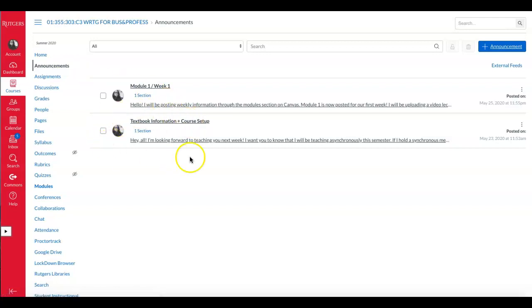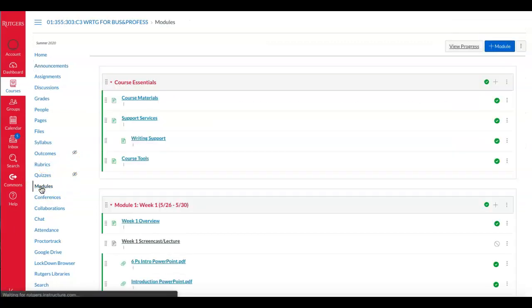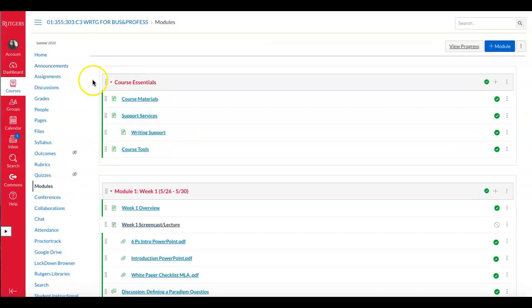I did post all of the textbook information in the announcements. I've given you a very easy way to access the textbooks online. It's a little bit cheaper and I think it's a little bit more efficient, but please let me know. The last tab we'll be using a lot are modules. So if you click that modules tab, you'll see that I've included a small section up here called Course Essentials.